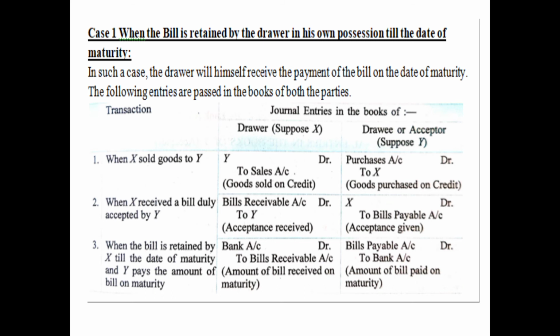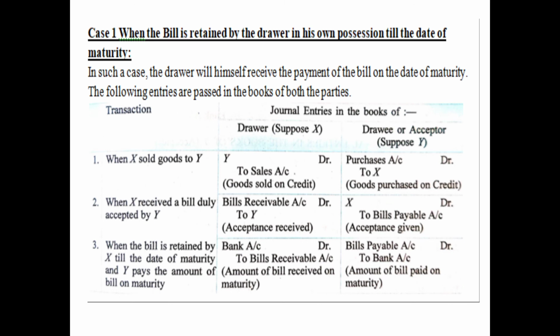In the books of Y, you have to assume yourself as Y. So for Y, it is considered to be purchases, credit purchases. So the entry will be purchase account debited to cash account. No. Why? Because it is not in cash. So the entry will be purchase account debited to X.